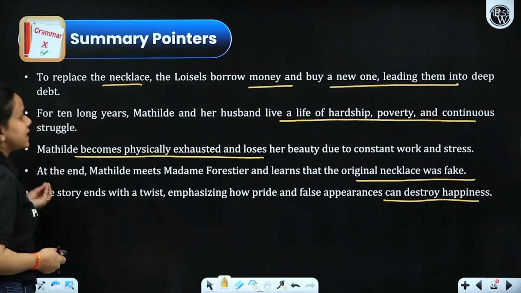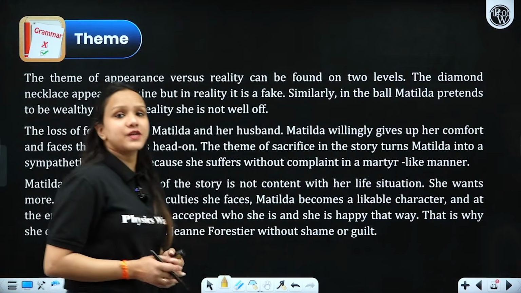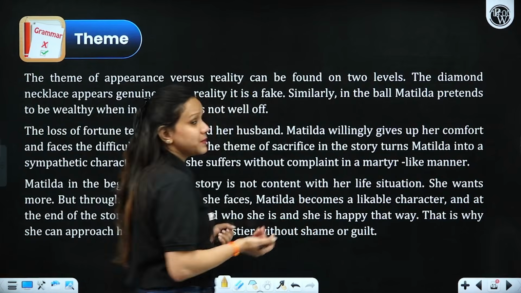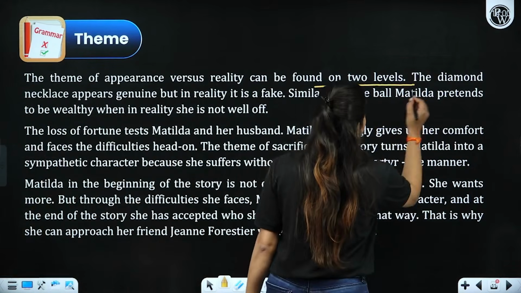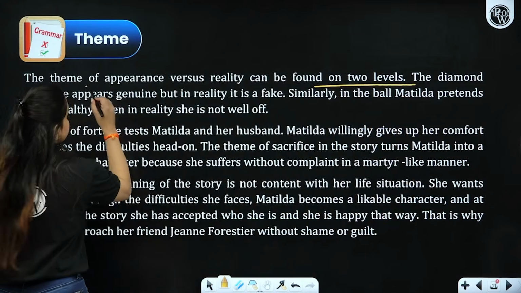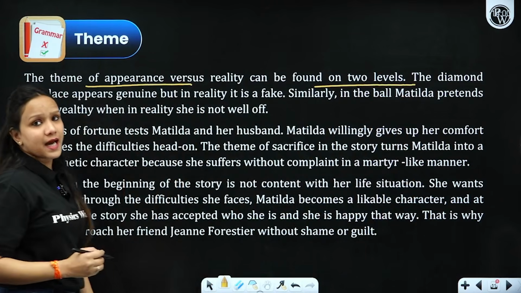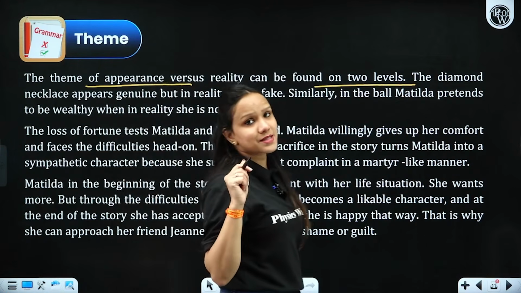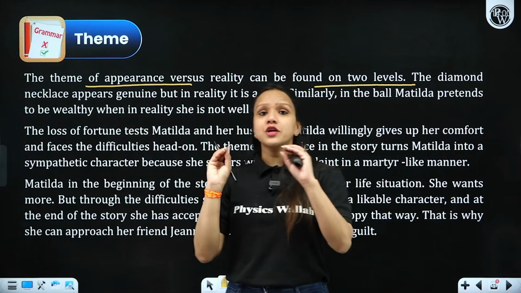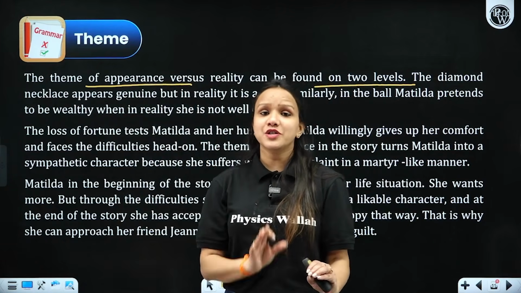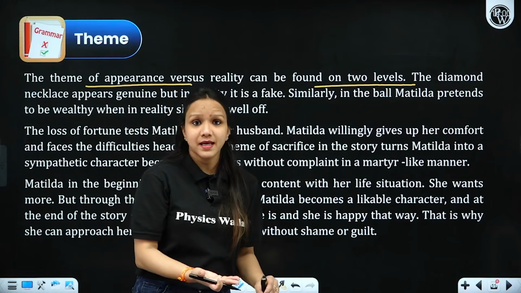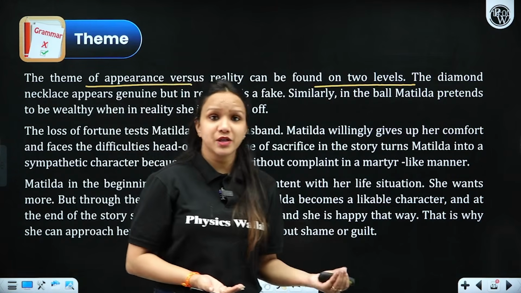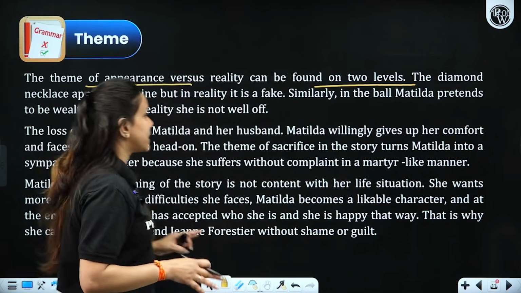All right, now let's discuss the theme, which is very, very important. Thematic questions can be asked. So what is the theme all about? It's all about appearances, right? Appearance versus reality. Now on two grounds. What's that? First of all, she was not rich in reality, but she wanted to look like one. She pretended to be rich at the ball, at the party, right? As she got everybody's admiration, she became the center of attraction at the party, right?